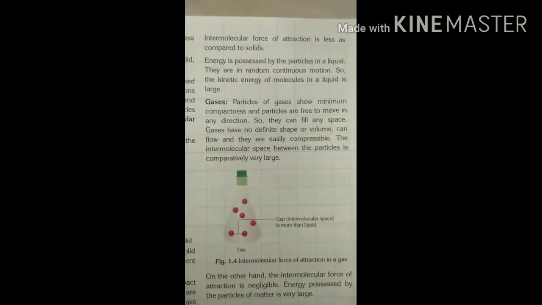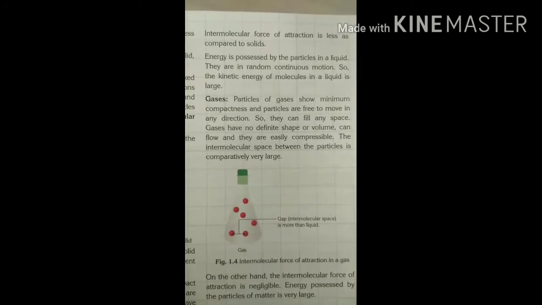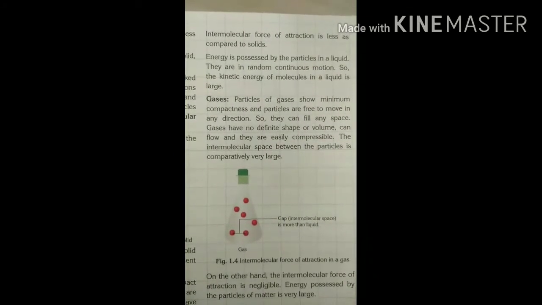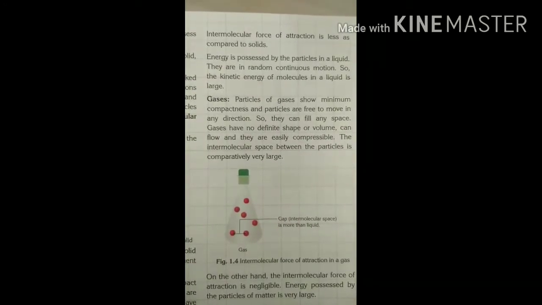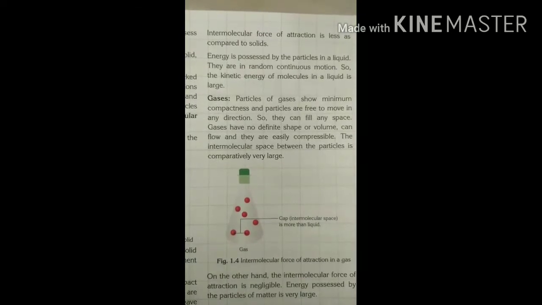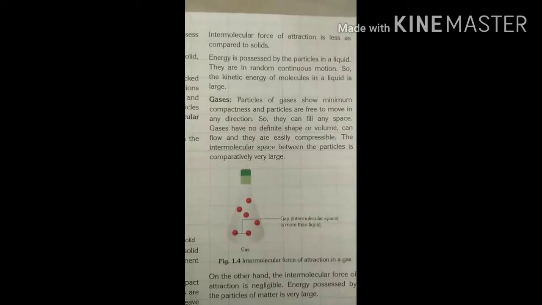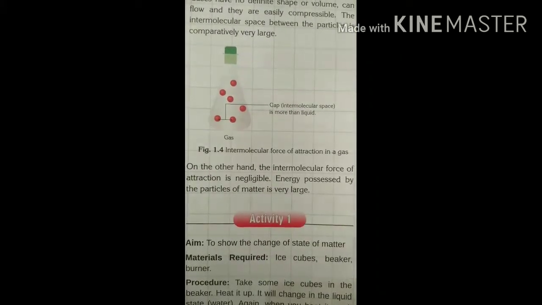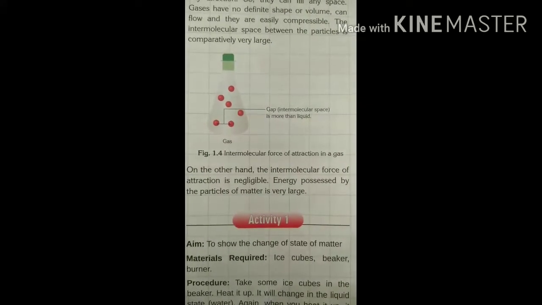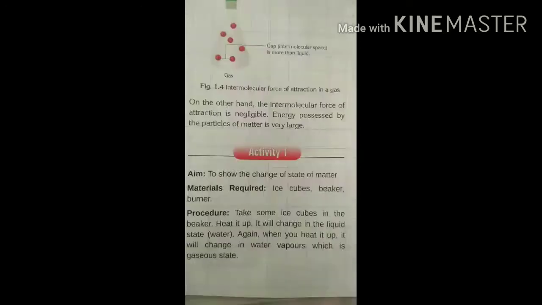Gases. Particles of gases show minimum compaction, and particles are free to move in any direction, so they can fill any space. Gases have no definite shape or volume, can flow, and they are easily compressible. The intermolecular space between the particles is comparatively very large. On the other hand, the intermolecular force of attraction is negligible. Energy possessed by the particles of matter is very large.